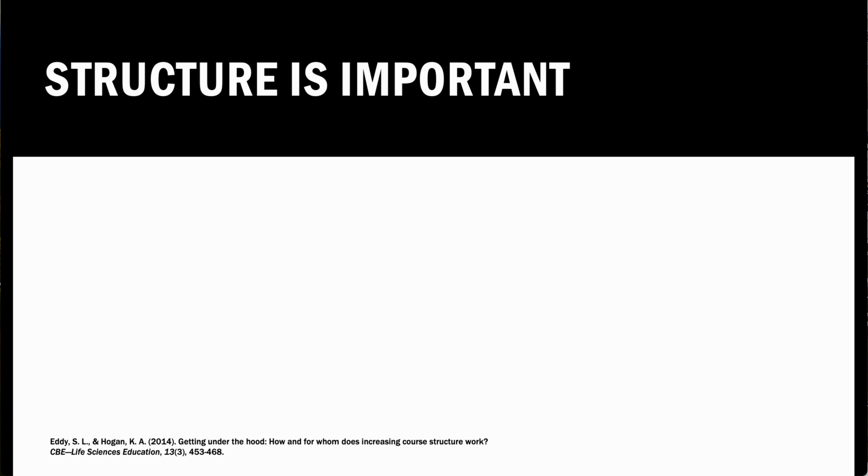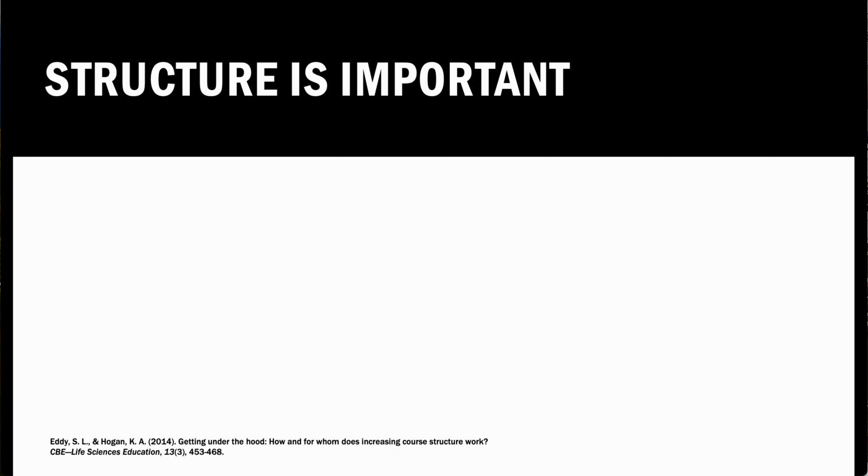In another study conducted by Sarah Eddy and Kelly Hogan, which was published in 2014, they sought to investigate whether increased active learning and course structure works to improve academic achievement, especially for specific groups of students, including disadvantaged students, first-generation students, and Black students.